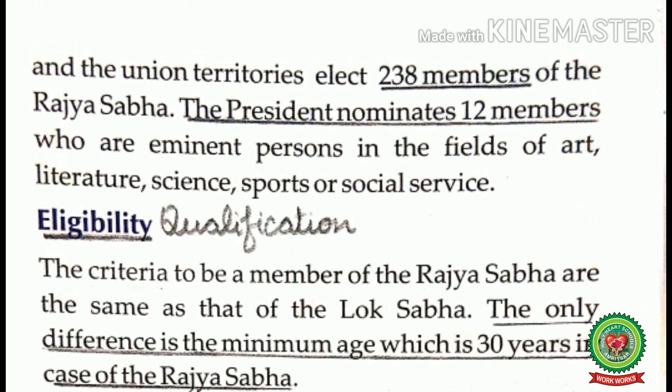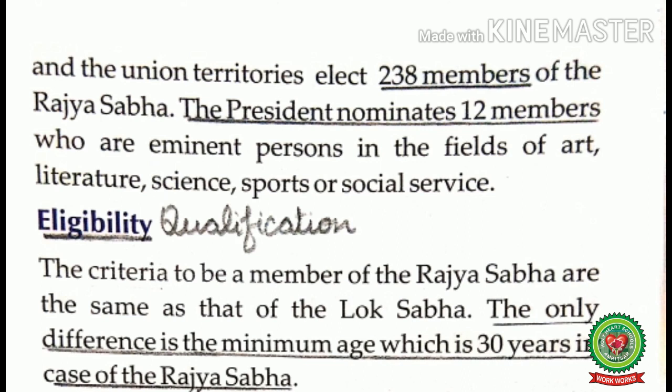The president nominates 12 members who are eminent persons in the fields of art, literature, science, sports, or social services. Nominates means to appoint to an office, and eminent means important persons. And these 12 members are nominated for 6 years with a provision that one third, that is 4 out of 12, shall retire after every 2 years.